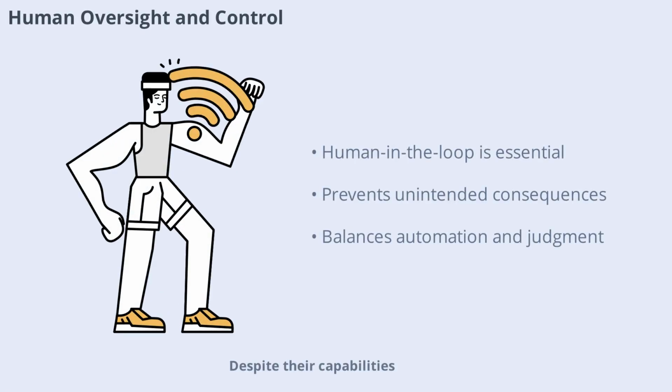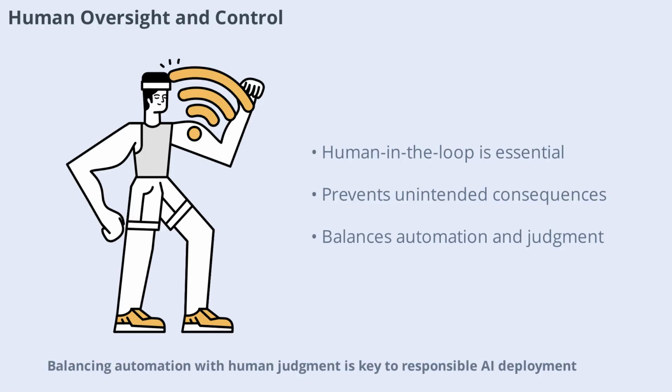Despite their capabilities, narrow AI systems should not operate without human oversight. Human-in-the-loop approaches ensure that critical decisions are reviewed and validated by people. This oversight helps catch errors, prevent unintended consequences, and maintain ethical standards. Balancing automation with human judgment is key to responsible AI deployment.